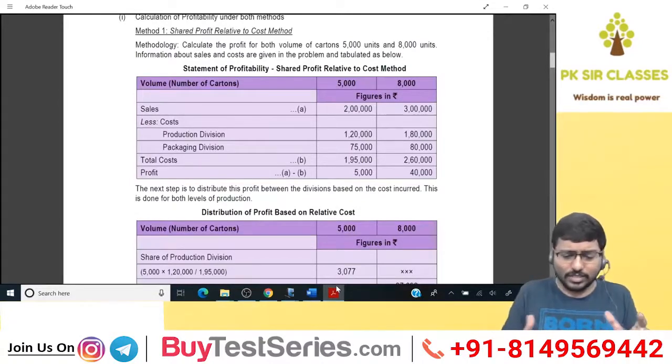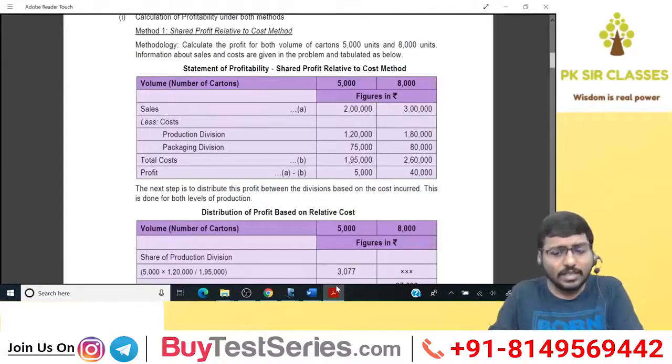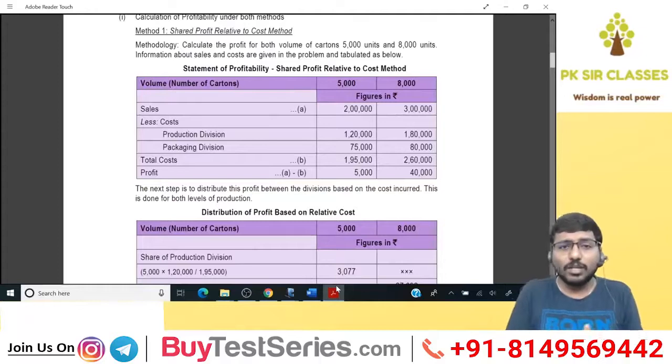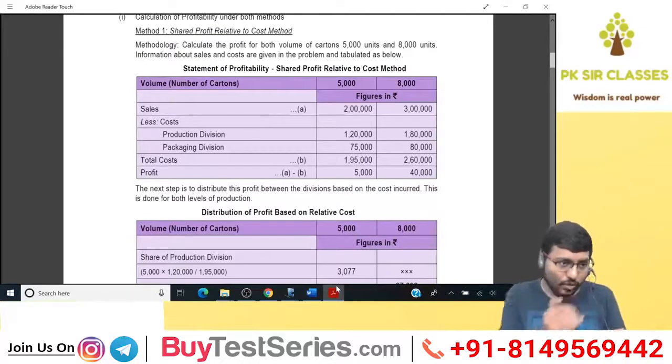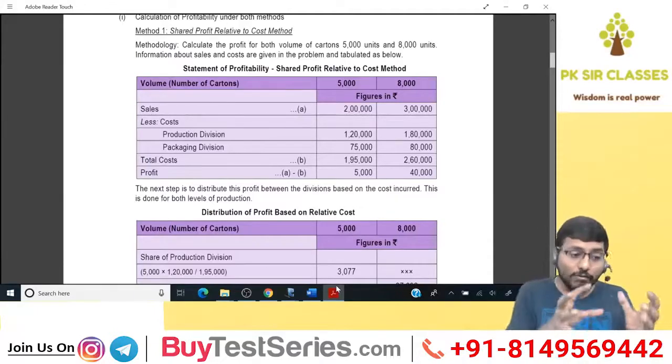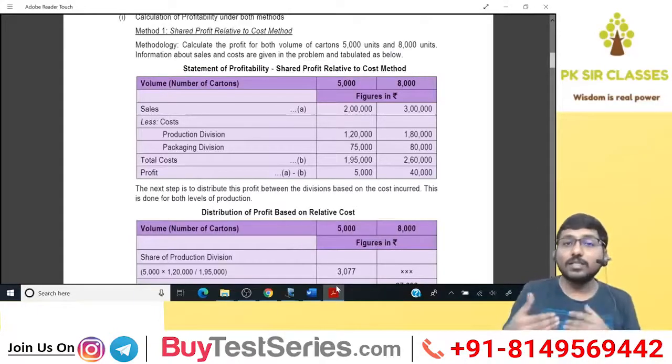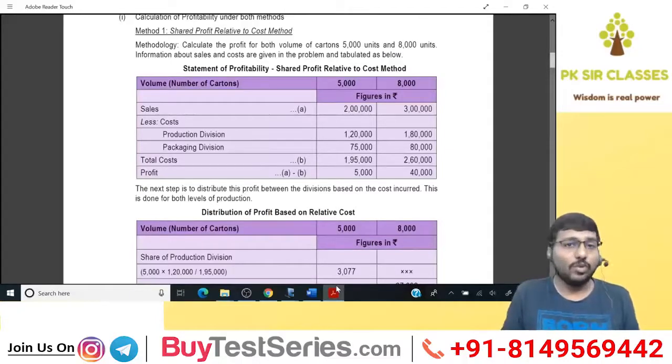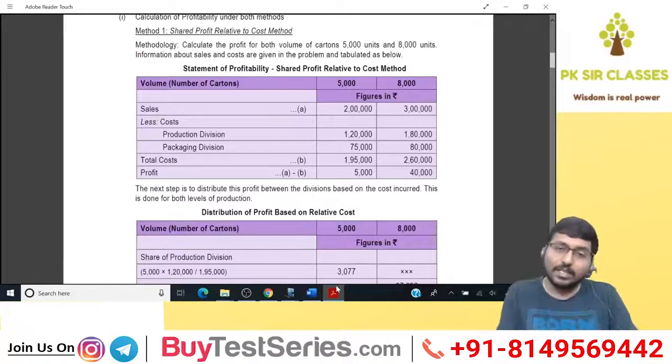Only thing you have to ensure is that whatever I write has to be understood by the examiner and the answer has to be correct. That doesn't mean that this is the way it has been presented in ICA study material, the format, 3 columns, 4 lines. I have to exactly put it that way. If you try to replicate that, then you are bringing rigidity into your preparation and that makes things very difficult, because you have to exactly replicate the same. You will not have natural flow.